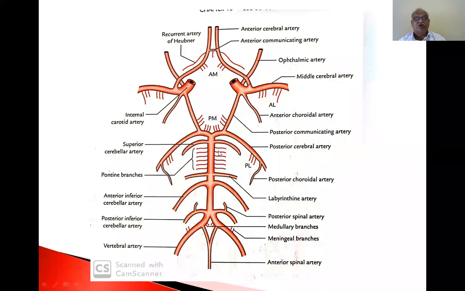So already I told you: superior cerebellar artery, pontine branches, and anterior inferior cerebellar artery. These are the branches of basilar artery.